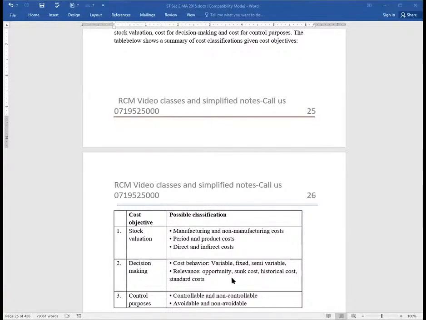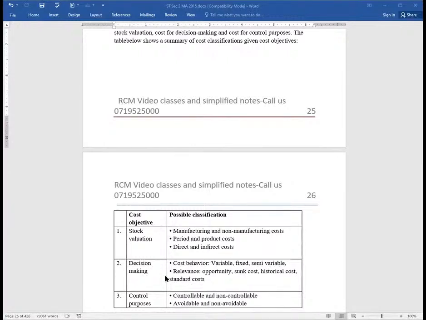Then we have relevance, and we will be seeing, for example, opportunity costs are relevant. That's quite a great classification. We have sunk costs, which are historical, which are irrelevant. We have standard costs, which we will be calling normal costs. Ladies and gentlemen, this is just a high-level explanation. I'll be going into the nitty-gritties of these particular cost classifications just within this lesson.